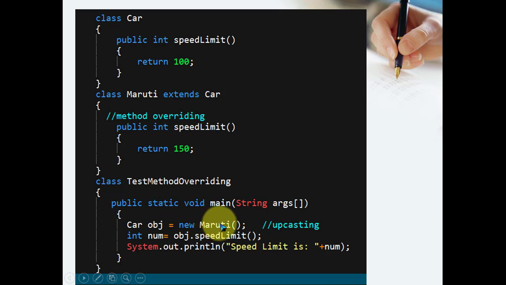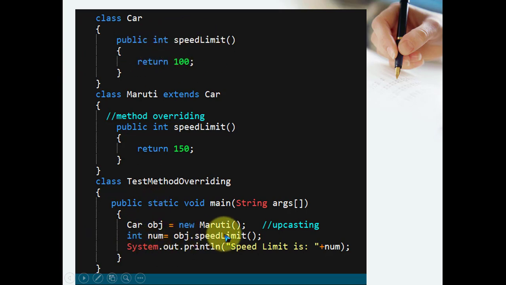So what is the benefit of this? First thing, look here: integer num is equal to obj dot speedLimit. Now here the speedLimit method gets called, but can you tell me which speedLimit method gets called? So this is the question. You will say, sir, obj dot speedLimit means obj is of type Car, and that's why speedLimit gets called from the Car.